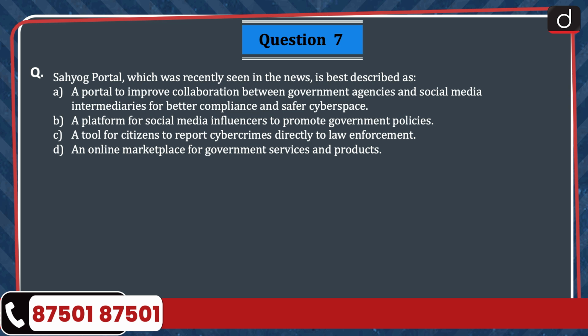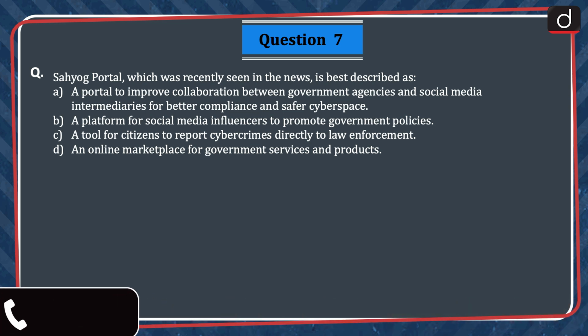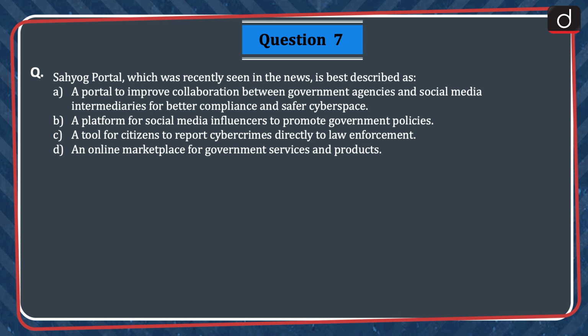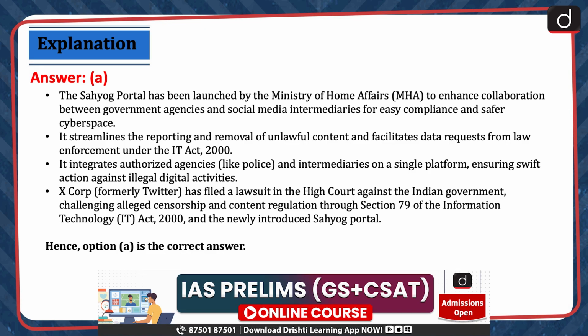Question 7. Sahyog portal, which was recently seen in the news, is best described as: A. A portal to improve collaboration between government agencies and social media intermediaries for better compliance and a safer cyberspace. B. A platform for social media influencers to promote government policies. C. A tool for citizens to report cyber crimes directly to law enforcement. And D. An online marketplace for government services and products. The correct answer is option A.